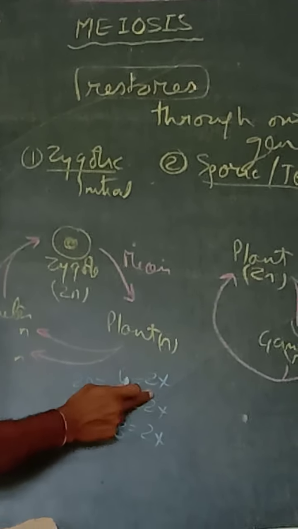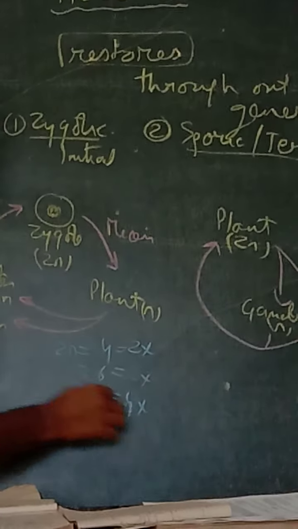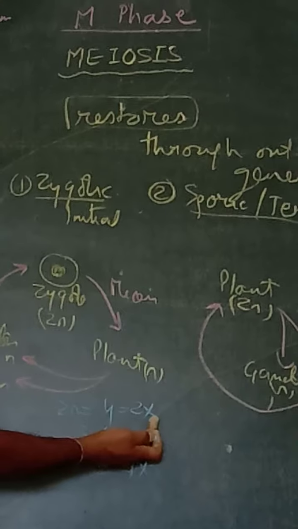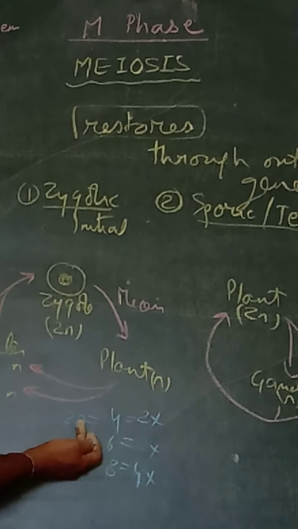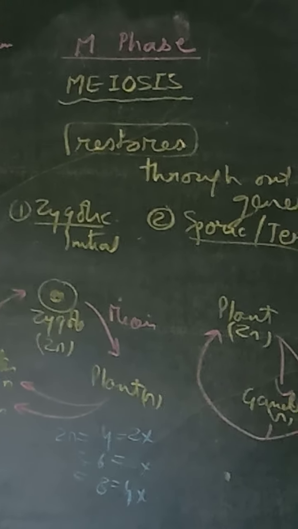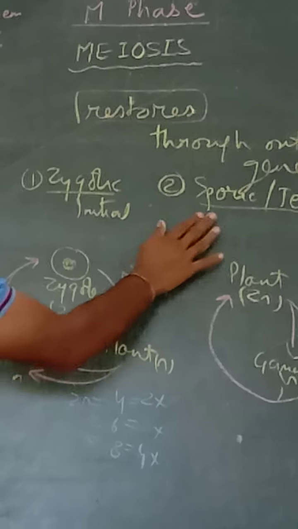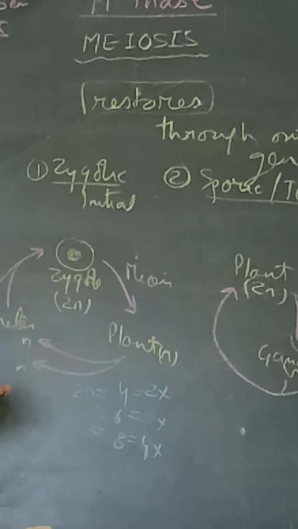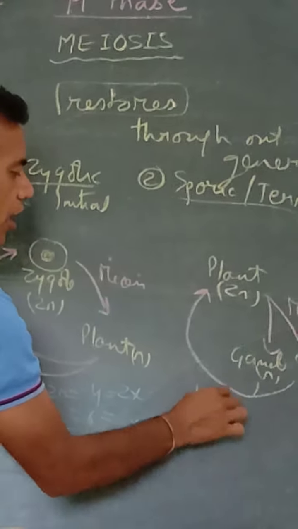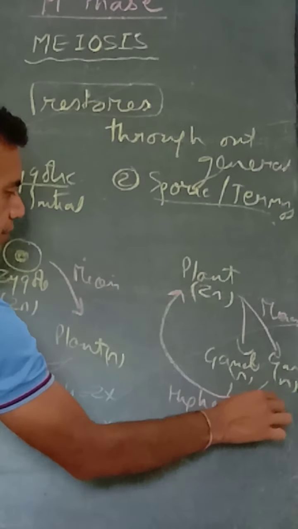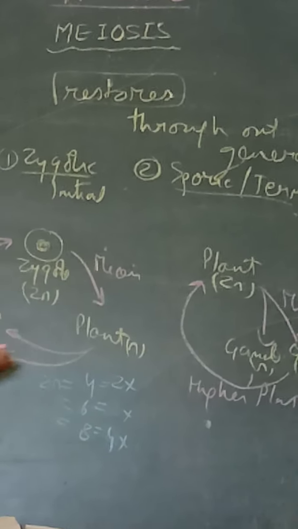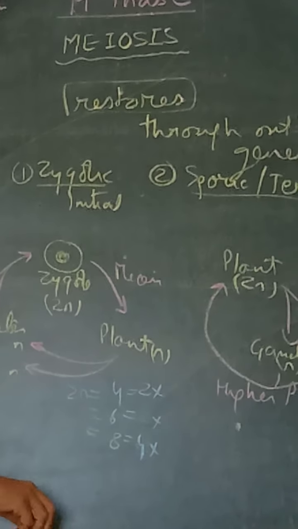So it can be any. It can be 4x also. So x is the ploidy level, n is the generation. The sporic or terminal meiosis takes place in higher plants, whereas zygotic is observed in lower plants.